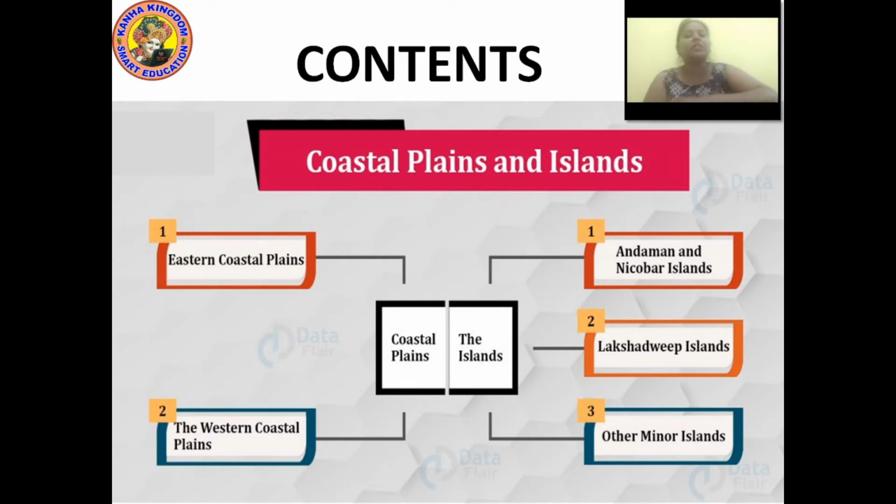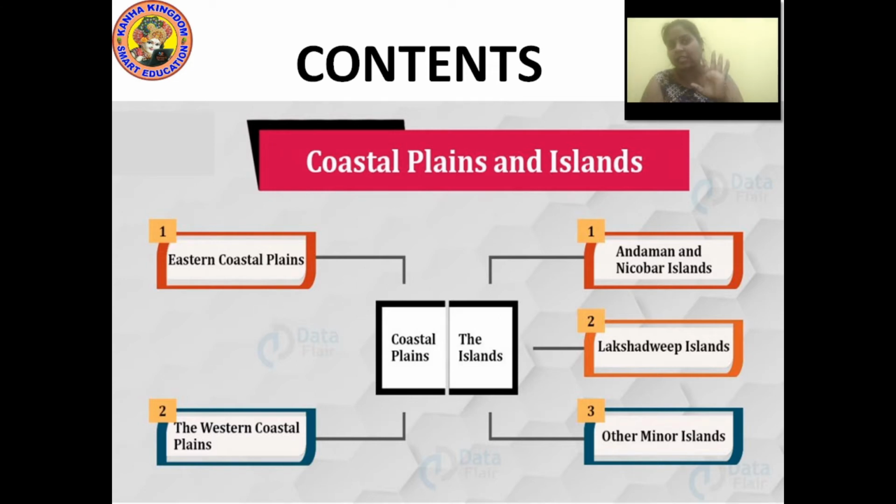Coastal plains are divided into two parts, the eastern coastal plains and the western coastal plains. We will discuss the eastern coastal plain, and we will also discuss the western coastal plain. Next are the islands.